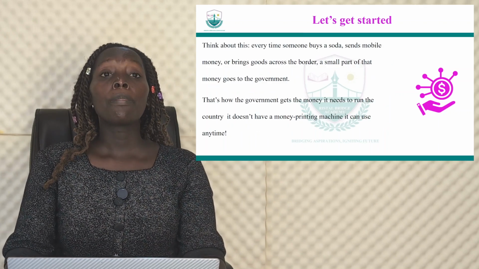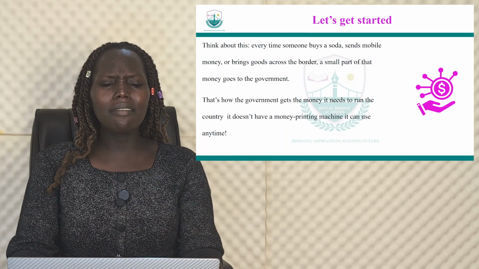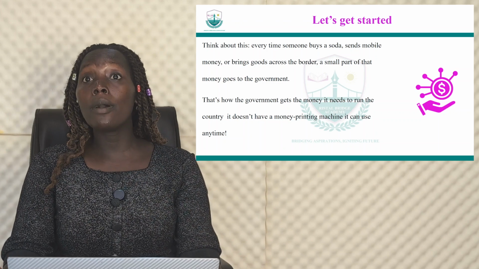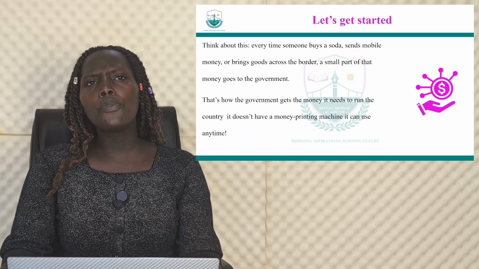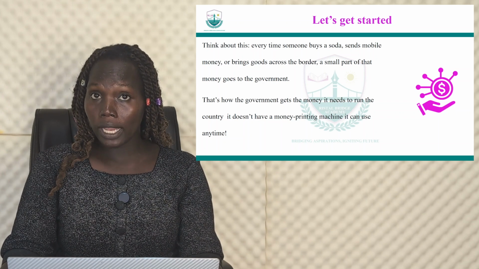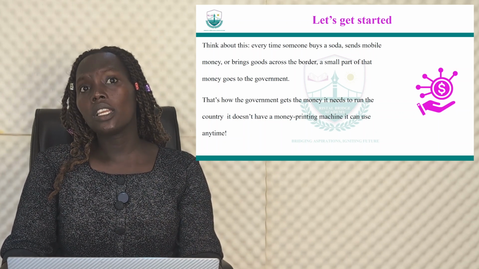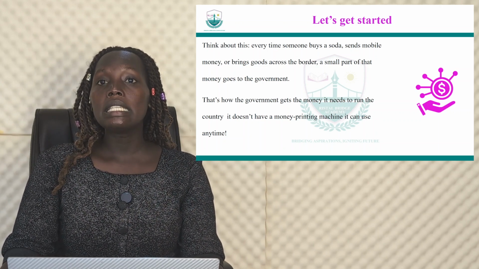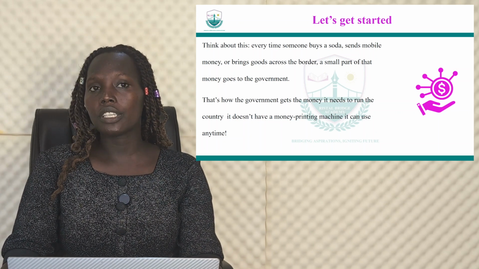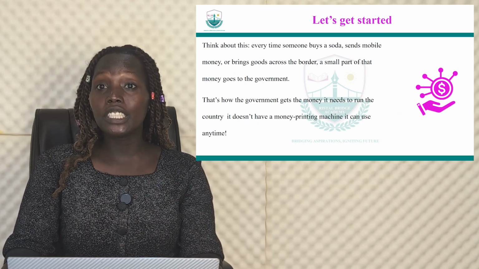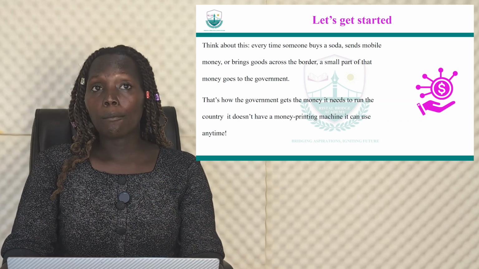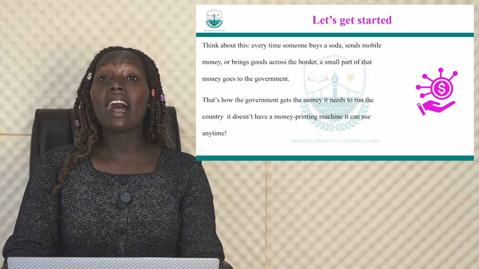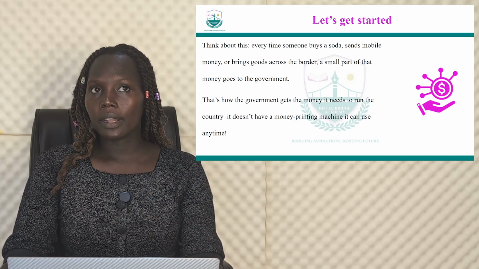So let's get started. Think about this. Every time someone buys a soda, sends mobile money or brings goods across the border, a small part of that money goes to the government. That's how the government gets the money it needs to run the country. It doesn't have a money printing machine it can use any time. So this money comes from the citizens, and it may be indirect or direct.